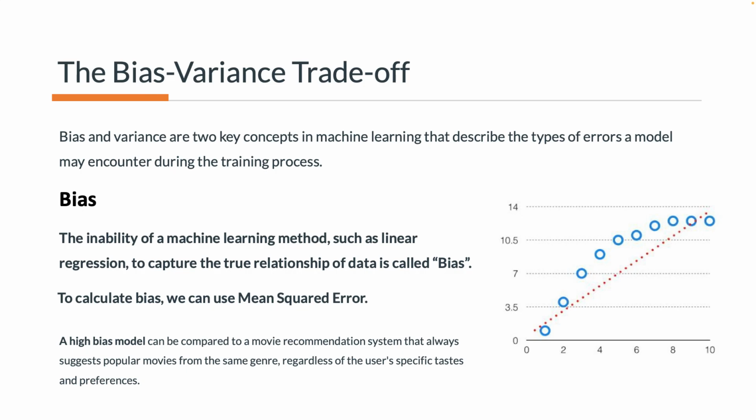A high bias model can be compared to a movie recommendation system that always suggests popular movies from the same genre regardless of the user's specific tastes and preferences. For example, imagine you watch a movie in Netflix and you expect that Netflix suggests you more movies like that, but you always get the most popular movies, or you always get recommended action movies. That is bias because the model that is used in the movie recommendation system has failed to capture your preferences.